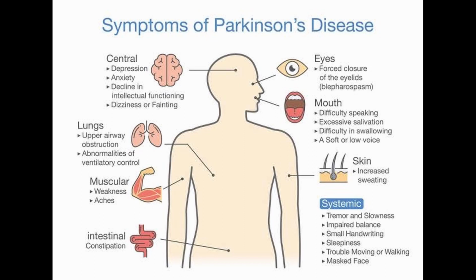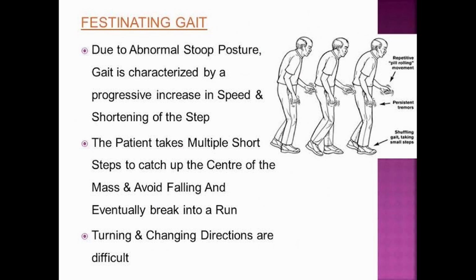So these are the symptoms of Parkinsonism, and the systematic symptoms: tremor, impaired balance, small handwriting, sleepiness, trouble moving or walking, masked face. So the patient that is suffering from Parkinsonism, their face is a masked face, an expressionless face. Because of postural instability, the person walks in a festinating gait.